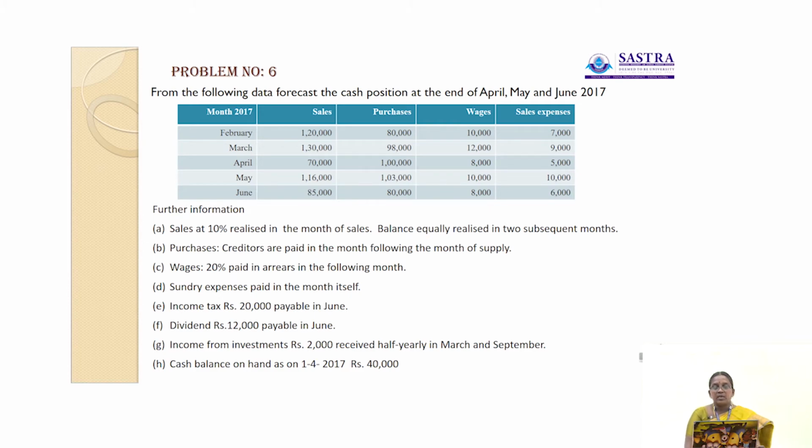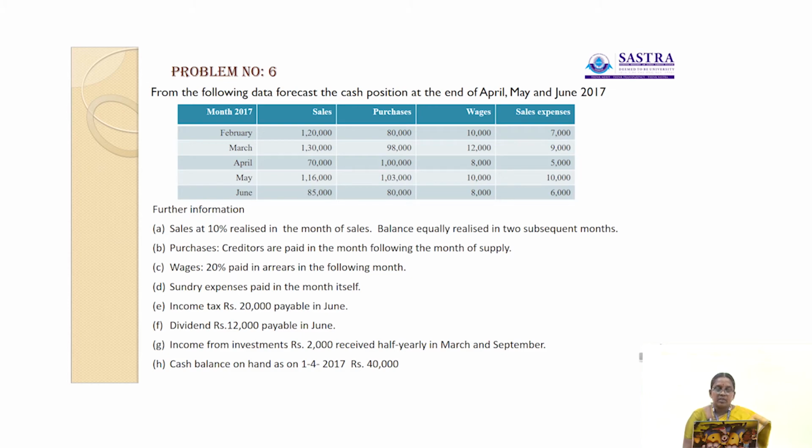The month of May, sales 1,16,000, purchases 1,03,000, wages 10,000, selling expenses 10,000. The month of June, sales 85,000, purchases 80,000, wages 8,000, and last one is selling expenses rupees 6,000. Okay, these are the informations given for the preparation of the cash budget.